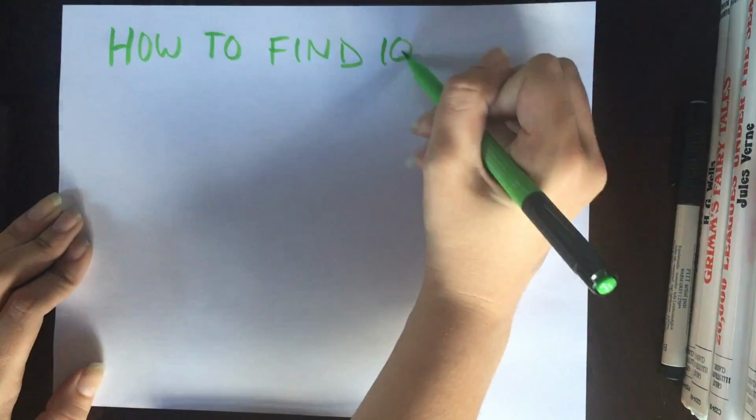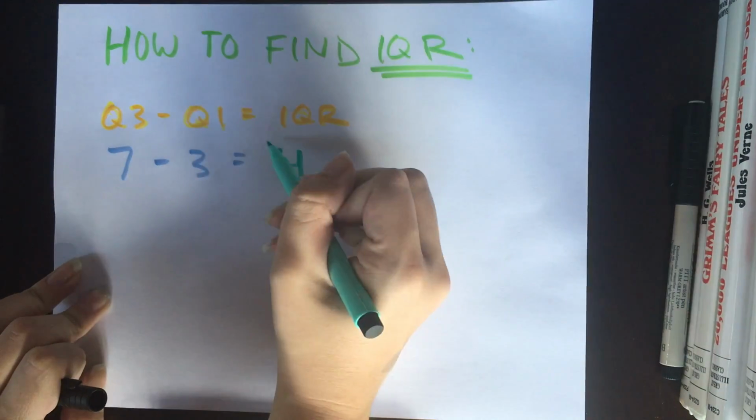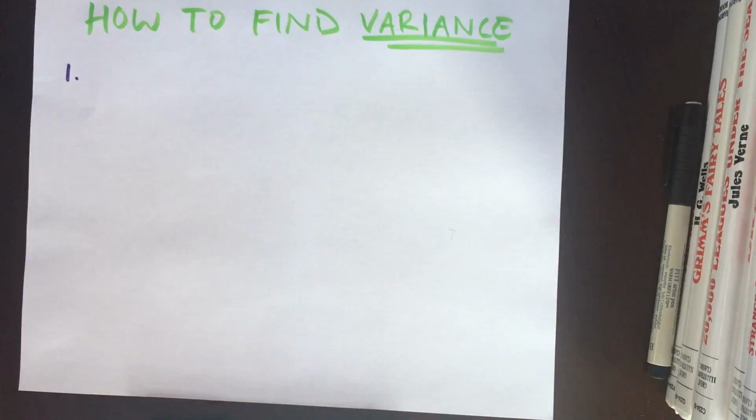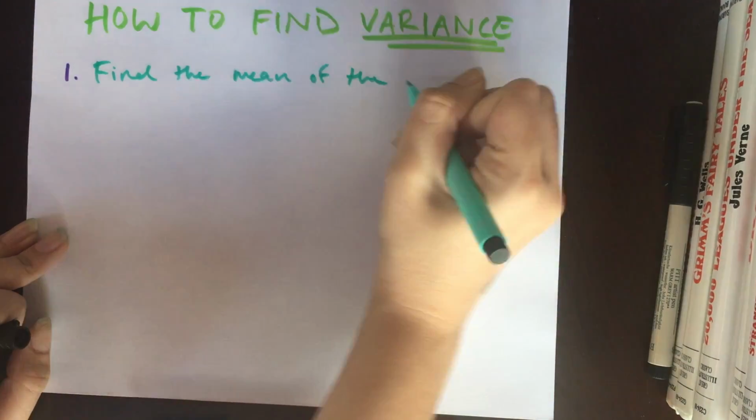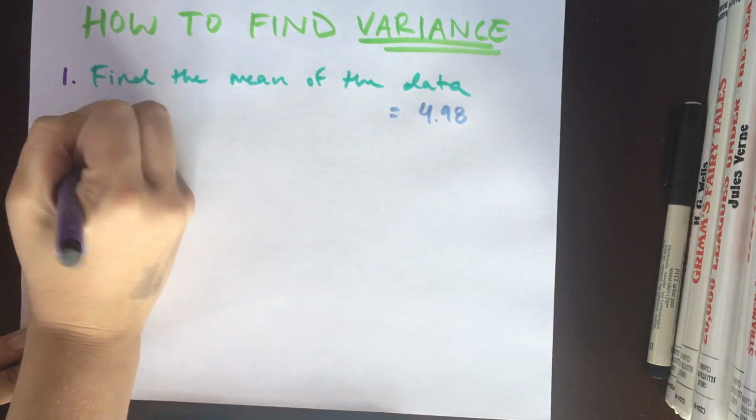To find the interquartile range, you subtract the Q1 from the Q3. For our data, we found that it was 4. To find the variance, first find the mean of the data. Remember, for our set, the mean was 4.98.